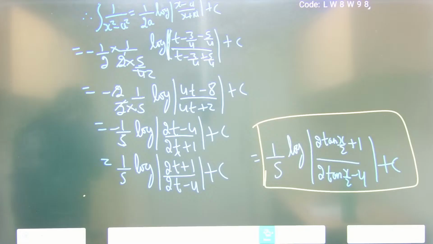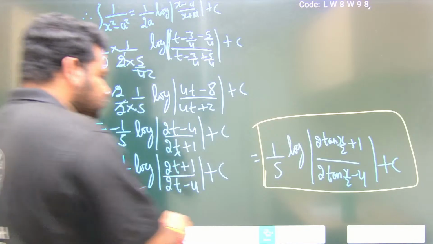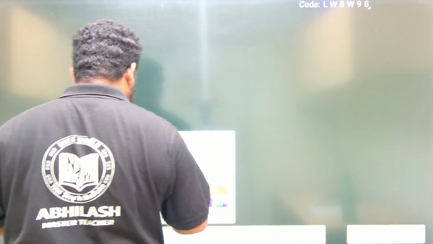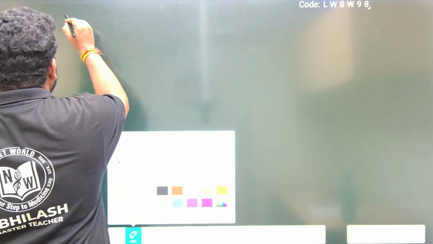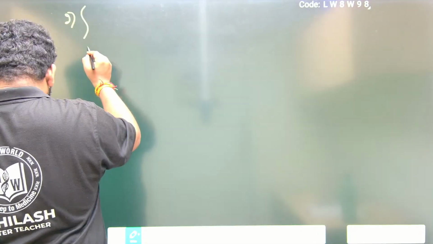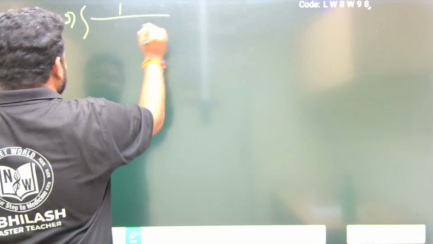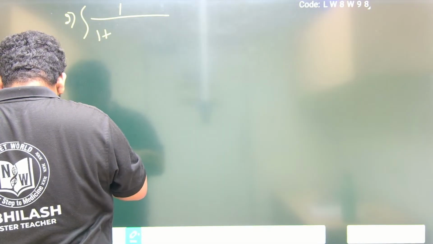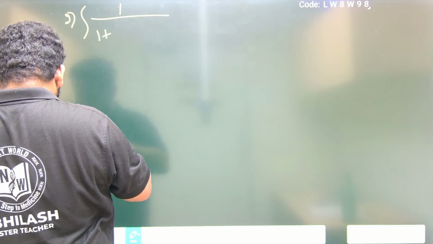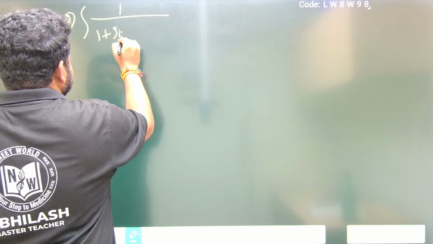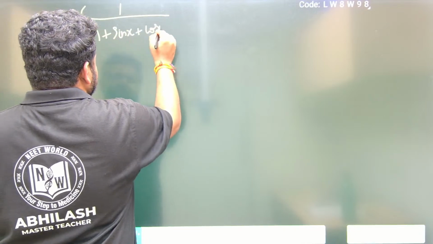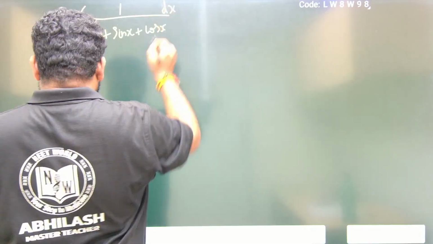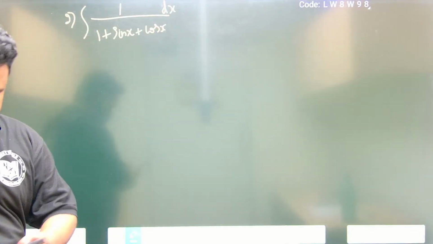So take up the next question. The next question, it's not in the book, but it's important. Let us do this question. The next question is the integral of 1 by 1 plus sin x plus cos x dx. So this is the question, friends.